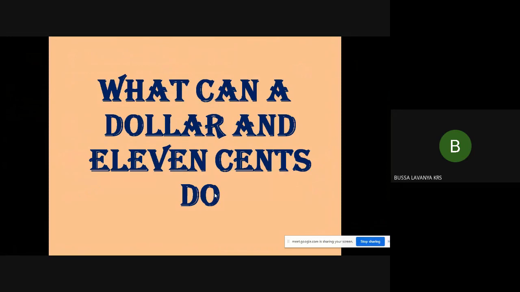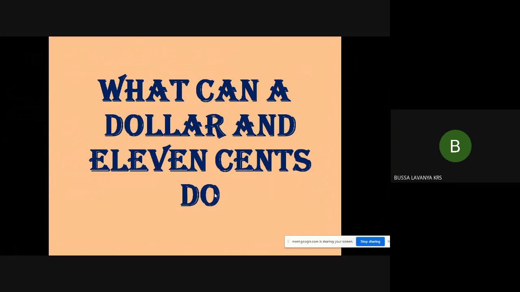See, what do we call our currency? We call it rupee: 10 rupees, 100 rupees, 1000 rupees, 1 rupee, 2 rupees, 3 rupees. It is a measurement of currency. Our currency's measurement is the rupee. In the same way, the dollar is a measurement of currency in the USA and in other countries also, like Singapore. There are a few countries which follow the dollar as their currency.